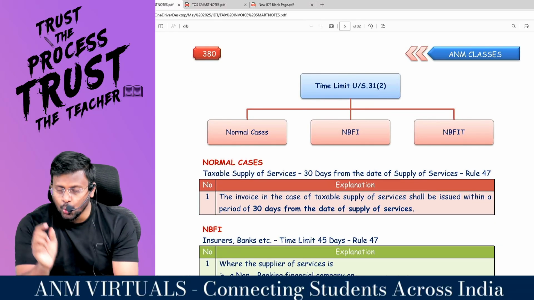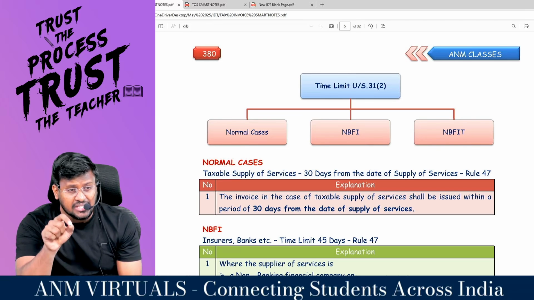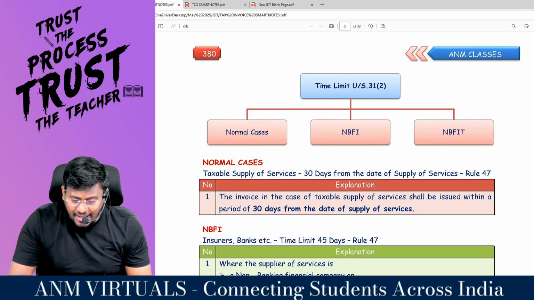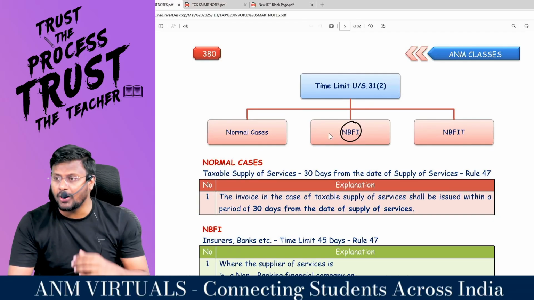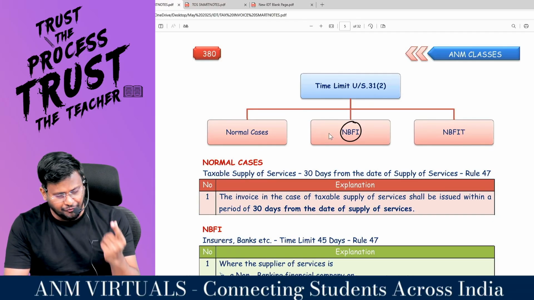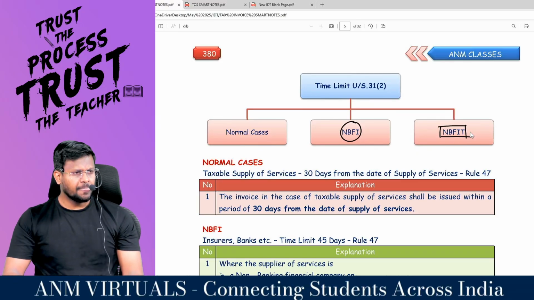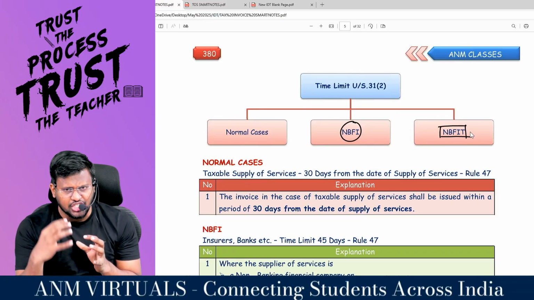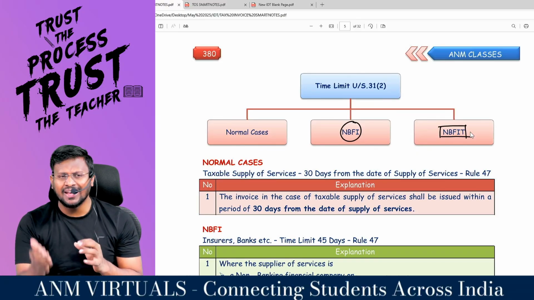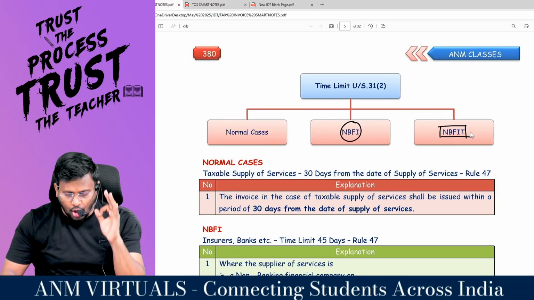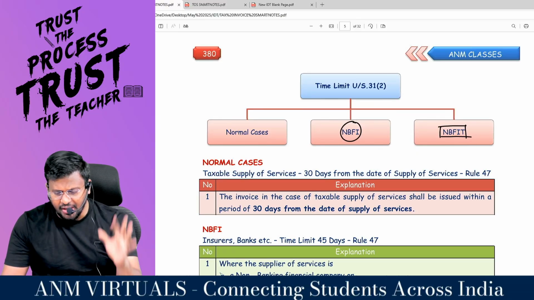You may be either a normal service provider, or NBFI, or NBFIT. What 31 subsection 2 is doing is categorizing the service provider into 3 categories: normal person, NBFI and NB fit.